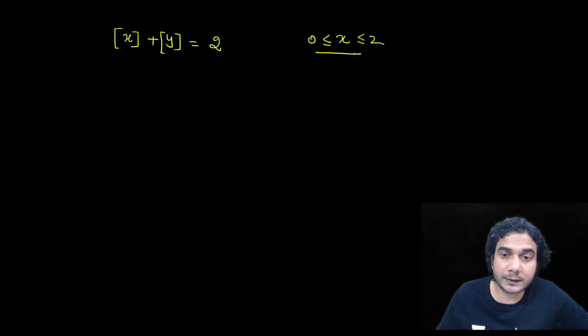Alright, so now I'll give you one very good example. Try this one. You need to plot the graph of greatest integer of x plus greatest integer of y is equal to 2. And you need to plot this graph only when x belongs to 0 to 2. That's it.